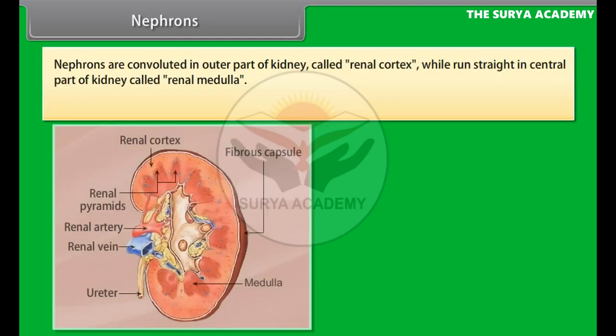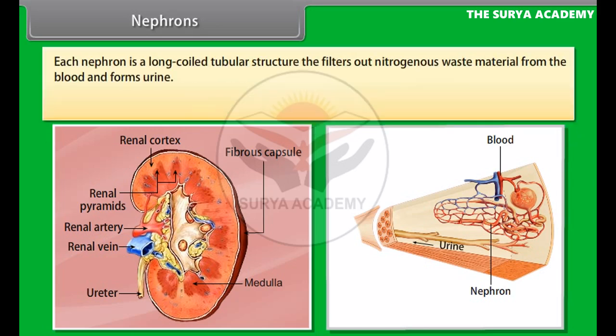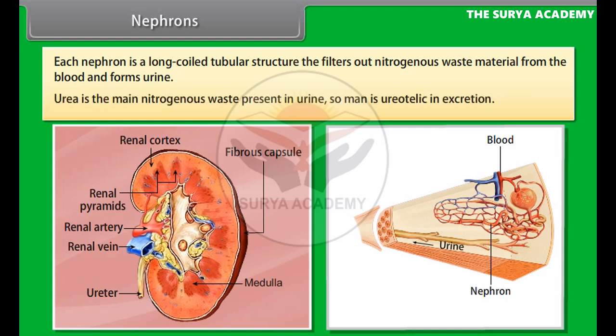Nephrons. Nephrons are convoluted in the outer part of the kidney, called the renal cortex, while they run straight in the central part of the kidney, called the renal medulla. Nephrons are the functional units of kidneys. Each nephron is a long coiled tubular structure that filters out nitrogenous waste material from the blood and forms urine. Urea is the main nitrogenous waste present in urine, so man is ureotelic in excretion.